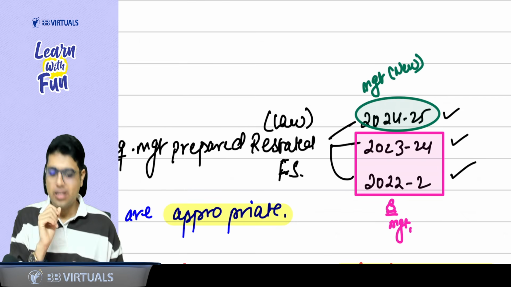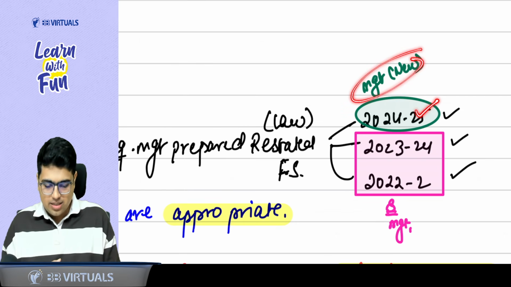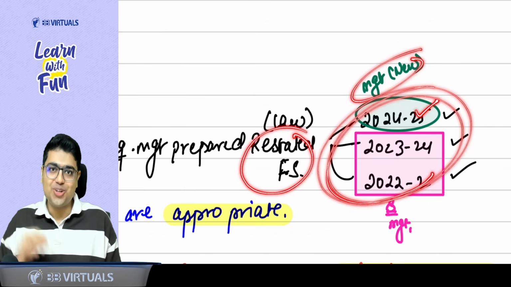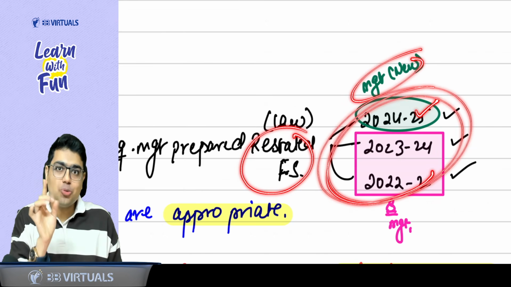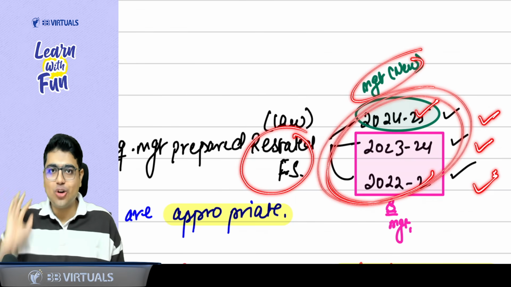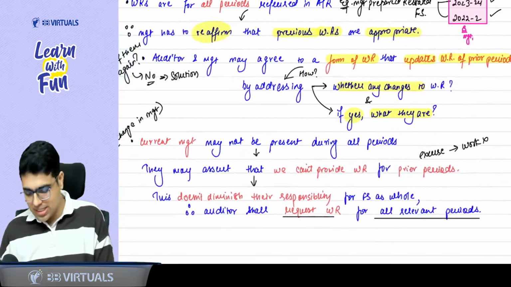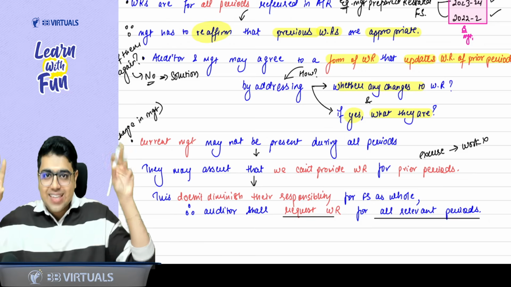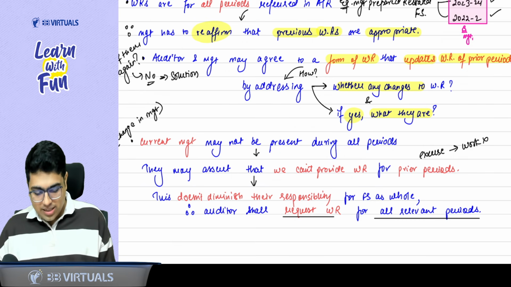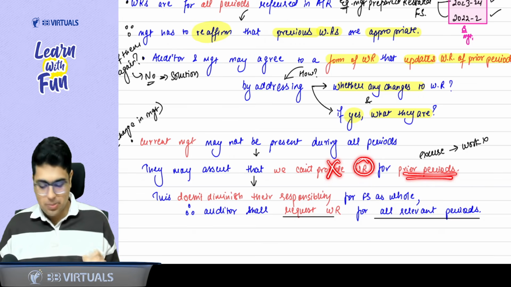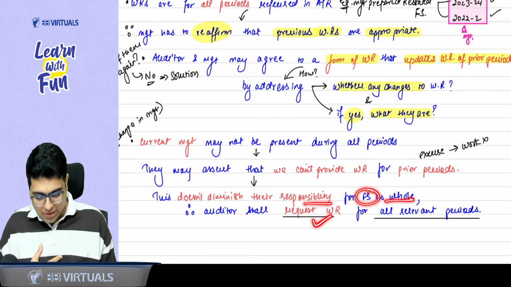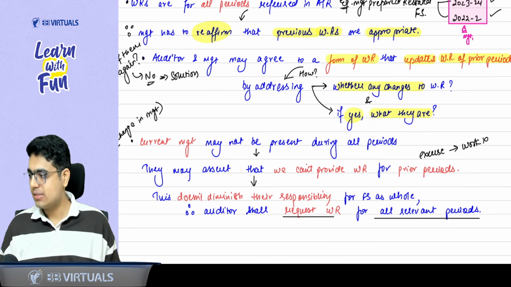So understand one thing. When the new management is there this year, they are preparing the restated financial statements. So they are responsible for the whole financial statements. Their responsibility to provide the representation for all periods still remains. So you should collect the representation for all years. This is a point, please remember. If there is a change in the management, let's add some masala. Current management may not be present in all the periods, so they may say that we can't provide the written representation for the prior period. This does not reduce their responsibility for the financial statements as a whole. Therefore, the auditor will request the written representation for all relevant periods.